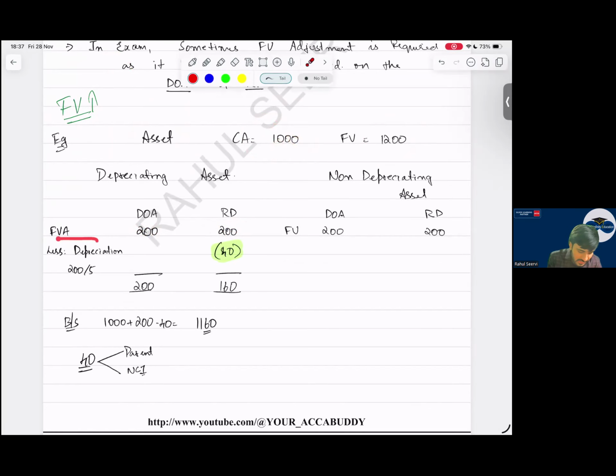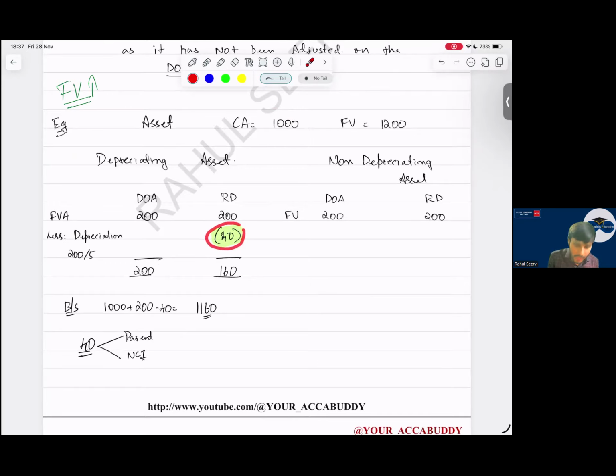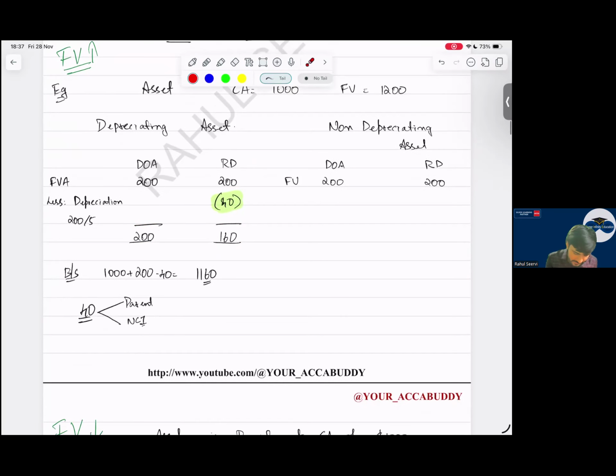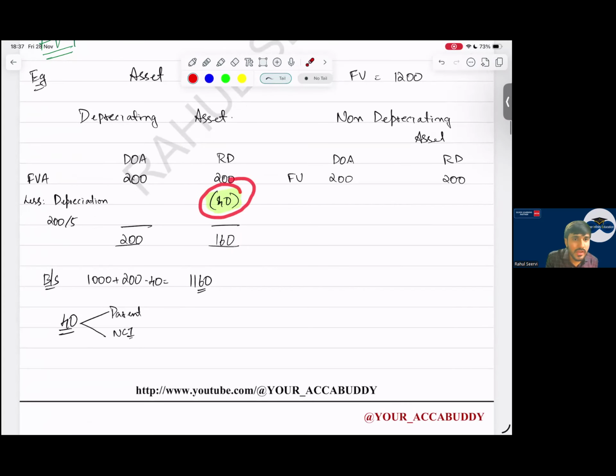Yes, sir. Then we have to charge the depreciation. And when you charge the depreciation, avoid silly mistake here. See the date when we have acquired the company. Did we acquire before 2 years? Then 2 years depreciation will come here. In P&L, we take 1 year only. But when we prepare balance sheet it is as at. So consider that. So 40 I've recorded depreciation. So how much is this? So 160. So automatically this 40 adjustment will be adjusted in the post acquisition. Yes, sir. Then this 40 is an expense, so it will be adjusted in post acquisition. And this post acquisition is given for parent and your NCI. Automatically the adjustment will be done.